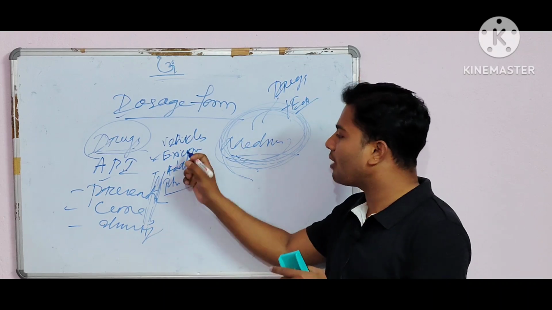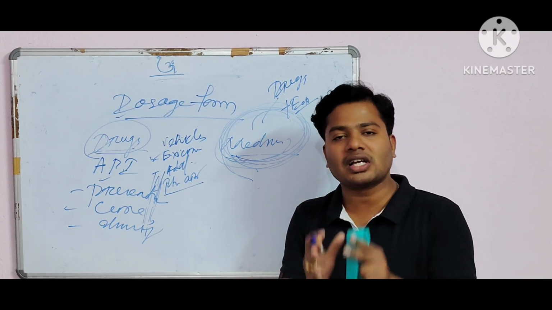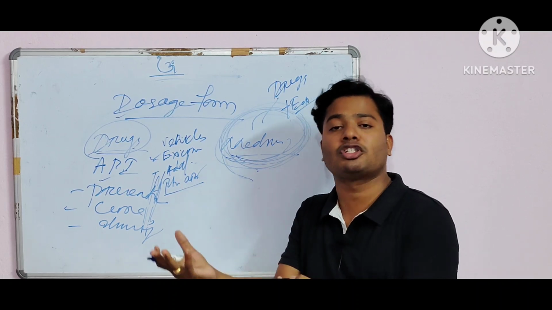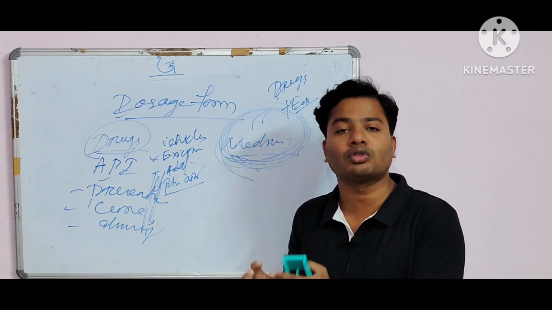The pharmaceutical excipients are the substances which have no or little therapeutic value but are essential to be used in the pharmaceutical dosage forms.